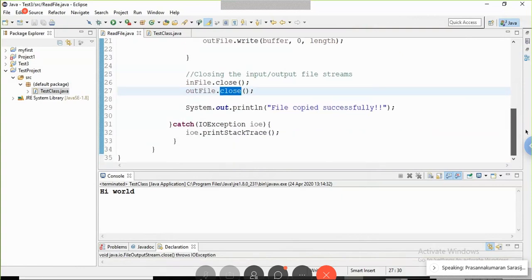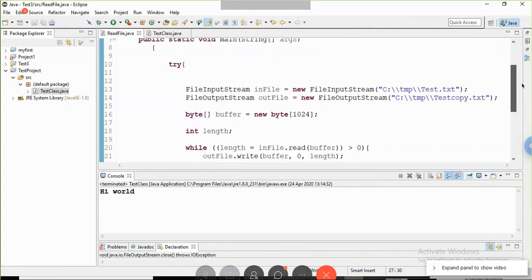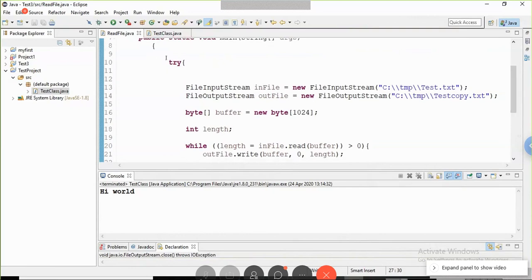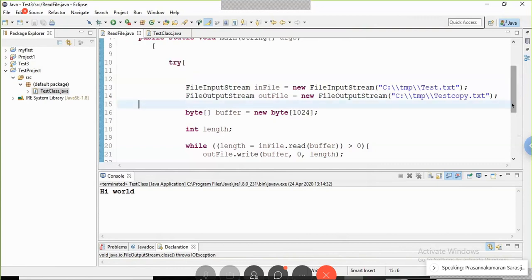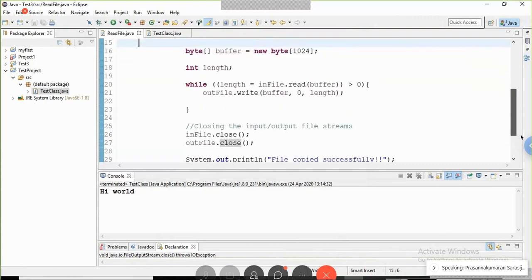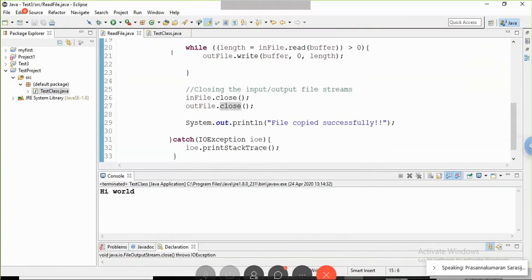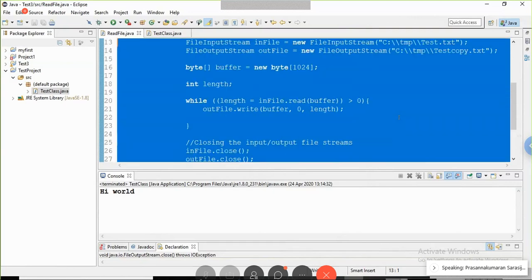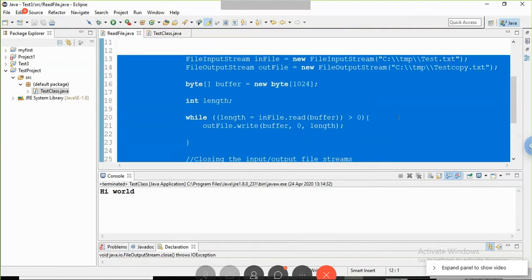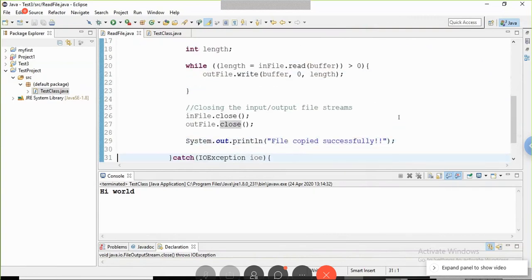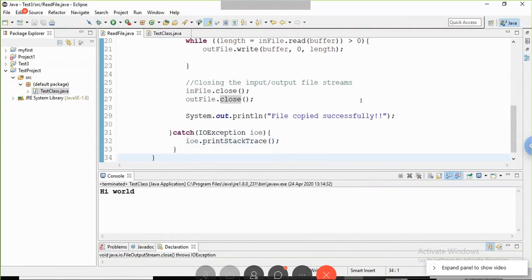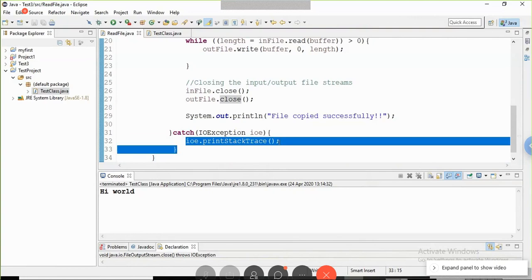Now, since this is an IO related program, you have to keep the code in a try block with a catch. See here we have a try and a catch. This is the try block. If something happens in this area, say the file is not found, then you will get an error. In that case, you can safely handle it here. For instance, you can print system.out.println file not exist.